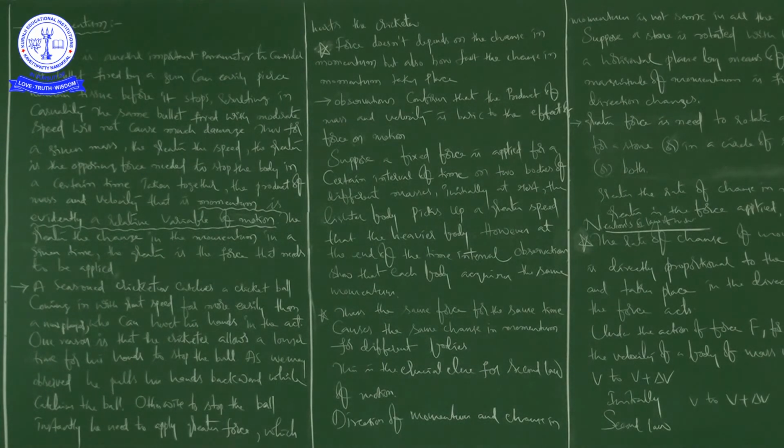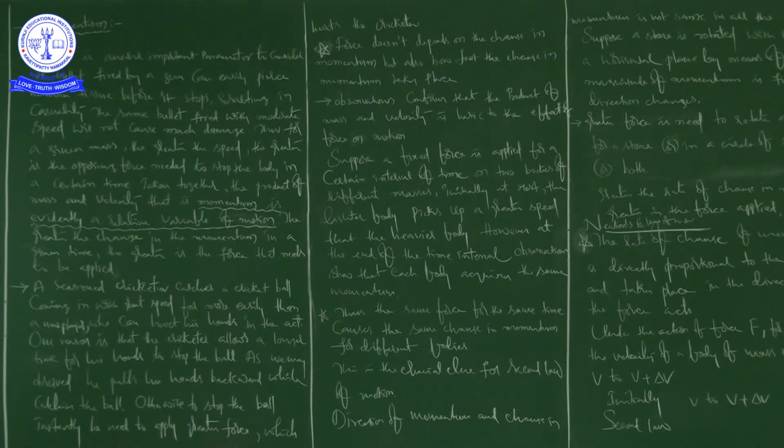So why are they doing so? Observe carefully. He is increasing the time. The force with which the ball is incident on the hands of the player is the product of the mass of the ball and the speed of the ball. But F is equal to mv by t, that I will explain next, because that is our topic, Newton's second law of motion. Till then, just remember F is equal to m into v by t.